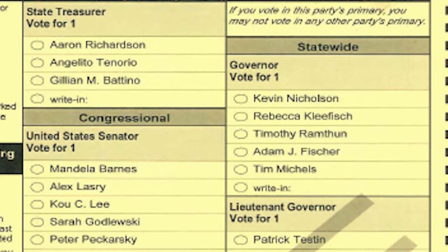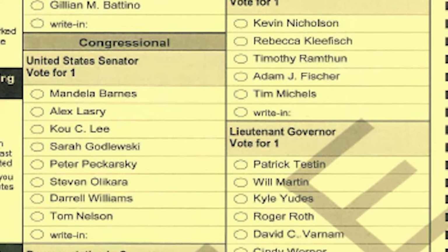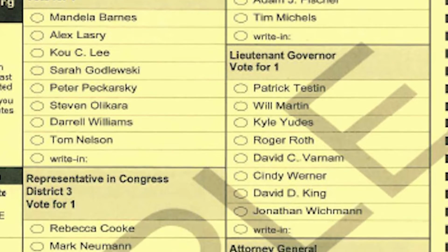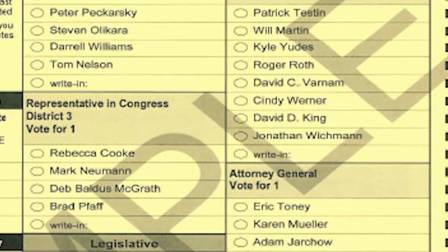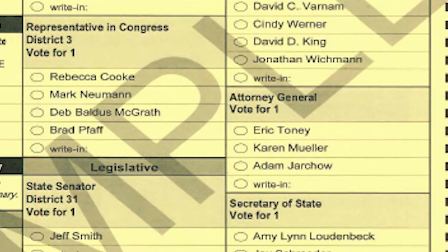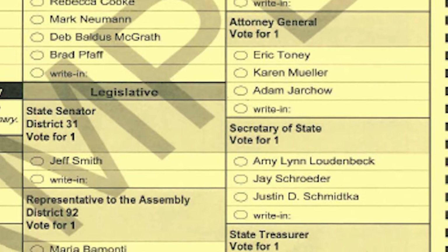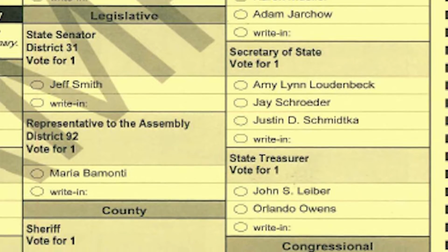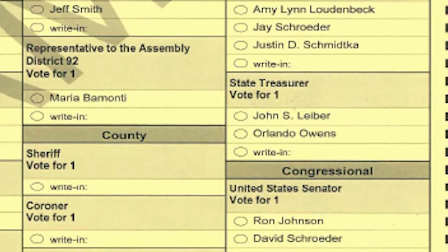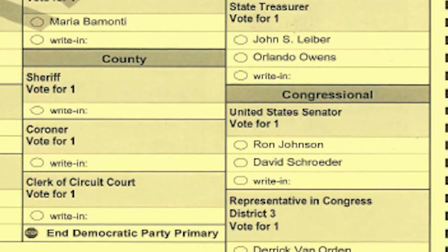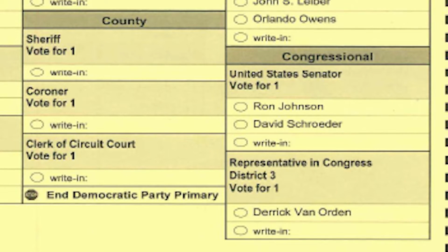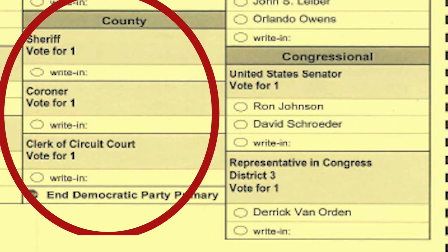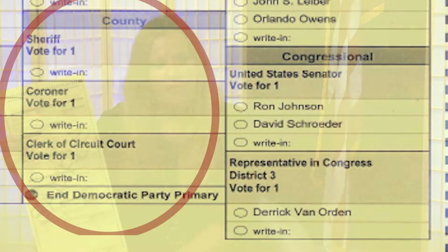And the offices, there's some statewide offices of governor, lieutenant governor, Attorney General, Secretary of State, and State Treasurer. There's also one of the U.S. Senators that's up for re-election this year, and then also our representative in Congress, and then our state Senate, our state assembly representative, and then on the local level, we have the sheriff's race, the coroner, and the clerk of